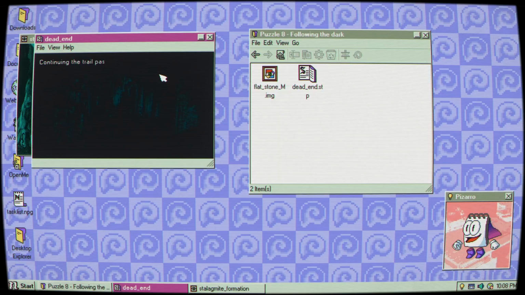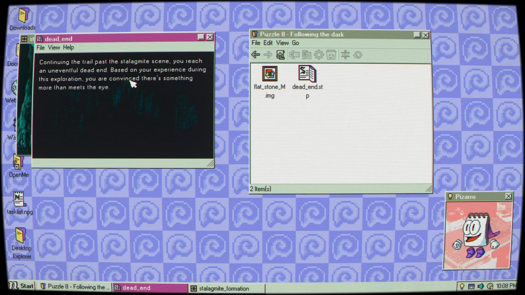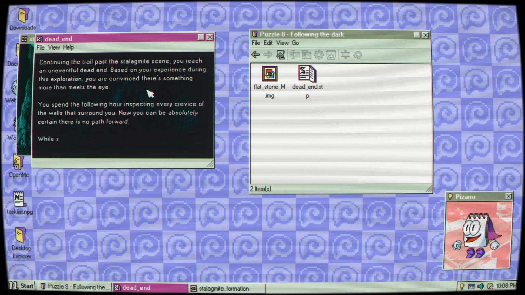Okay, dead end. Continuing the trail past the stalagmite scene, you reach an uneventful dead end. Based on your experience during this exploration, you are convinced there's something more than meets the eye. You spend the following hour inspecting every crevice of the walls that surround you. Now you can be absolutely certain there is no path forward. While scratching your head, pondering on what to do, you hear a loud thunk far off behind in the cave.